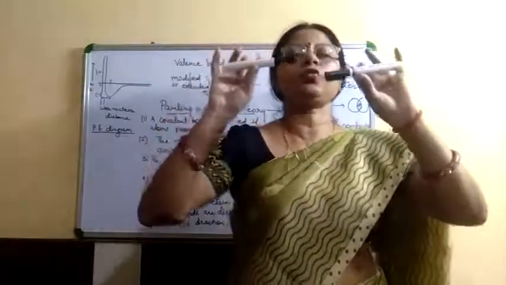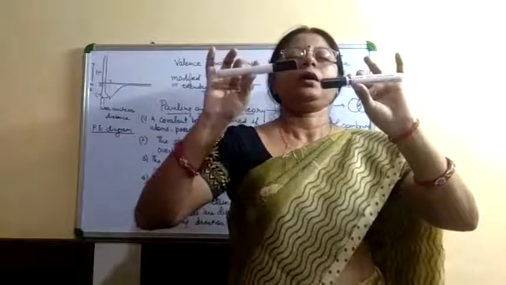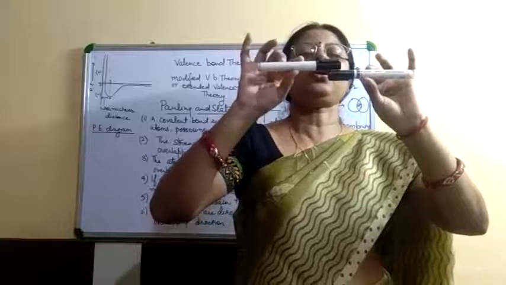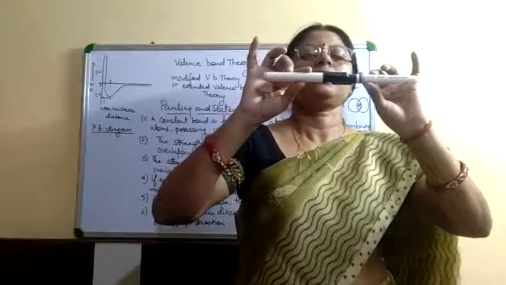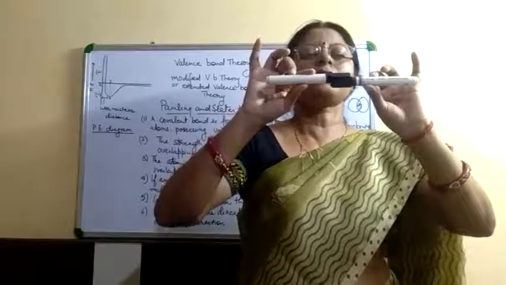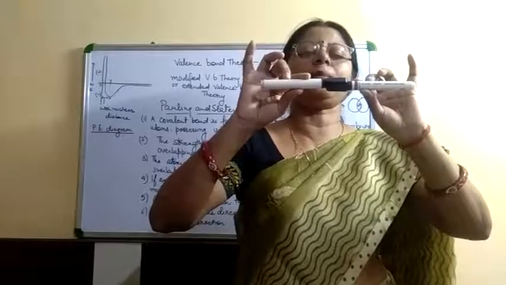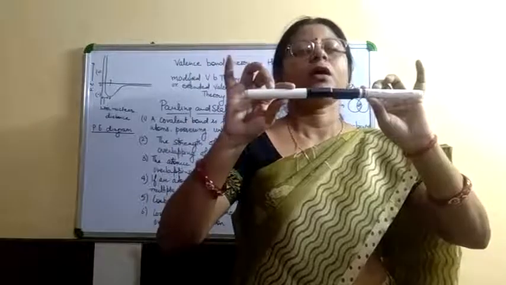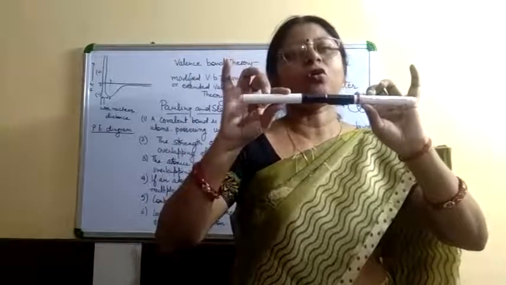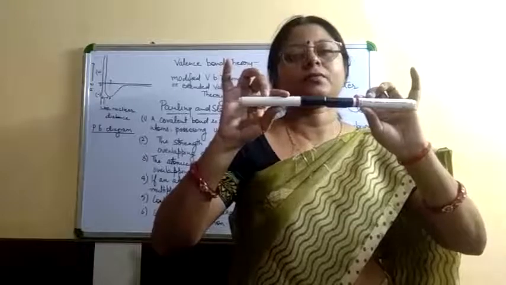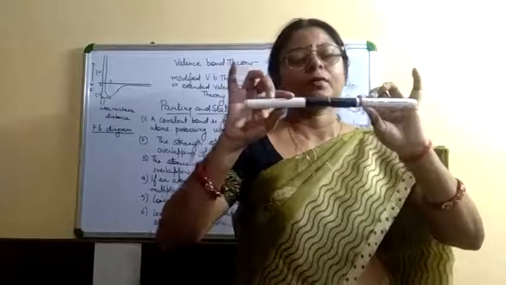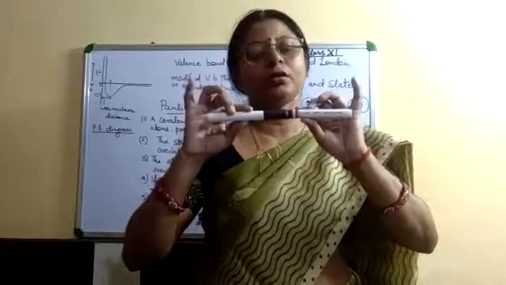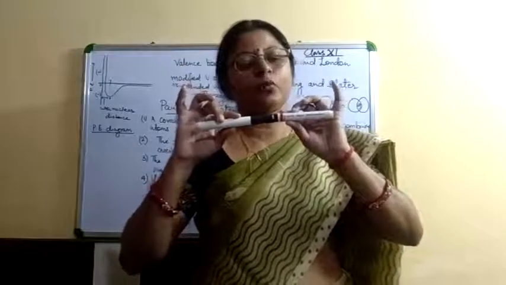If these are the two p orbitals, and they come together along the x-axis and the overlapping takes place, then this is known as axial overlapping, because the overlapping takes place in the direction of their axis, and the bond formed is a stronger bond.